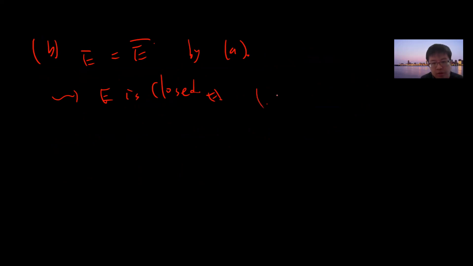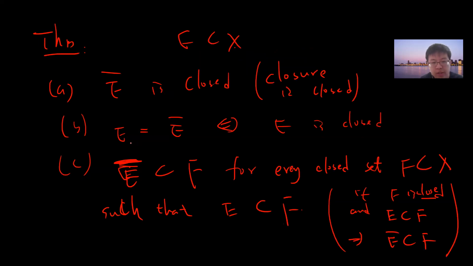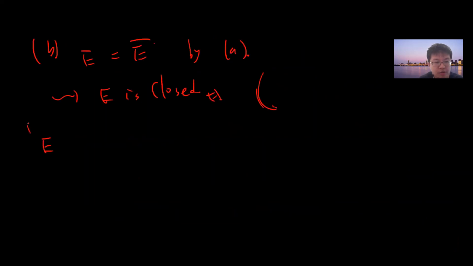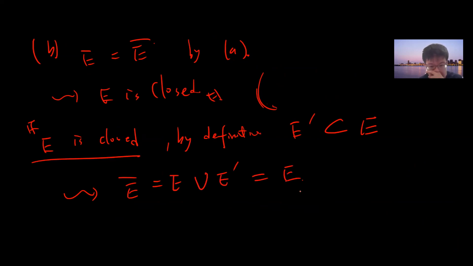So somehow we only proved one direction: E equals E bar, then E is closed. I want to prove that if E is closed, then E equals E bar. But by definition, closed means that all the limit points, E prime, belong to E, it's a subset of E. And E bar is E union E prime, which is the same as E. Okay, so this is just a definition.